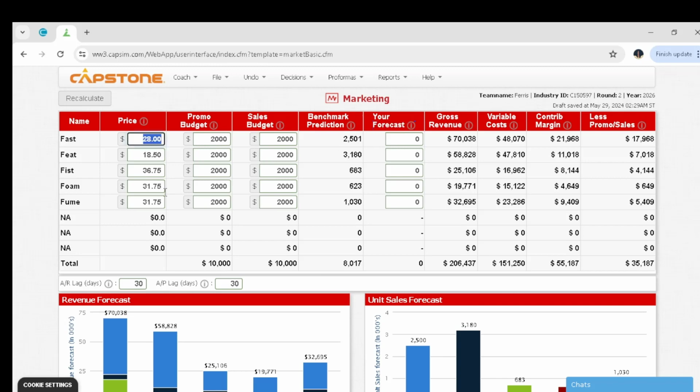For the prices, I decided that for all our products, we should just maintain our prices because our prices are very fair for our customers. Promo budget and sales budget, we maintain them at 2,000 so that we can sell more products, or so that maybe we can attract more customers to the company. For the forecast part, after calculating the demand forecast using the demand growth rate on the report, I decided that